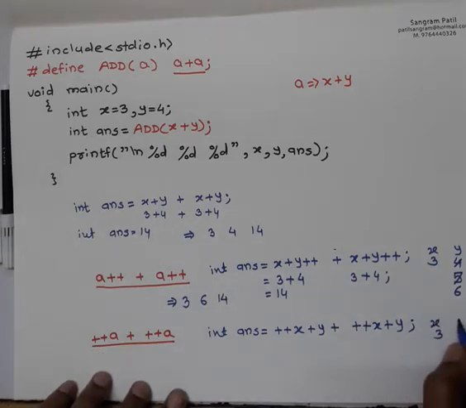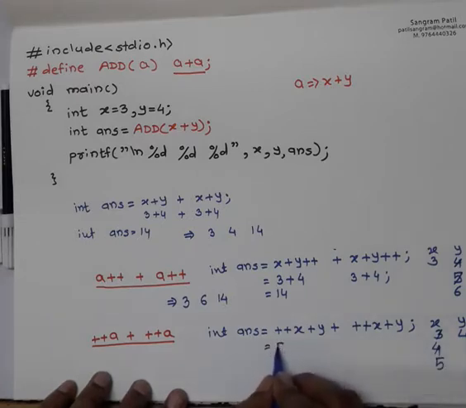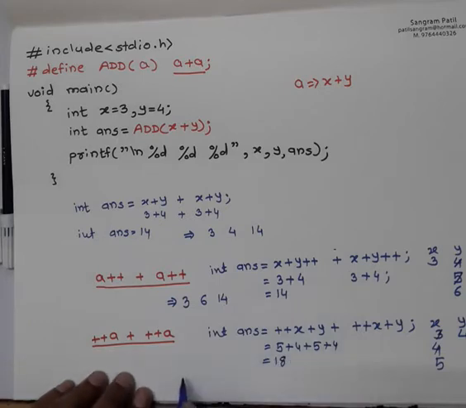Initially the value of x is 3, y is 4. So first of all it will solve ++. This ++x increments the value of x by 1, it becomes 4. This ++x again increments the value of x by 1, it becomes 5. So this becomes 5 + 4 + 5 + 4, so it will become 18. And now this will print the value of x as 5, the value of y remains as it is, and your answer is 18.